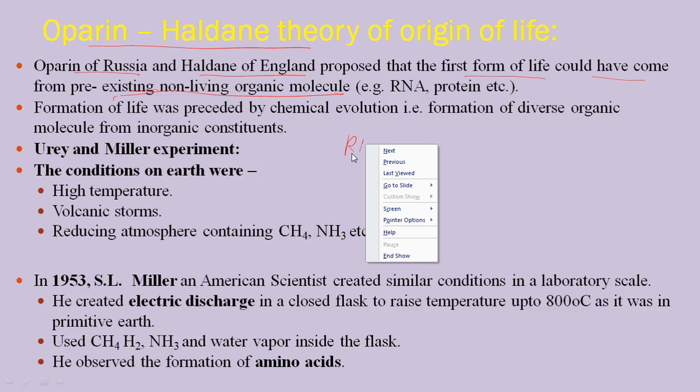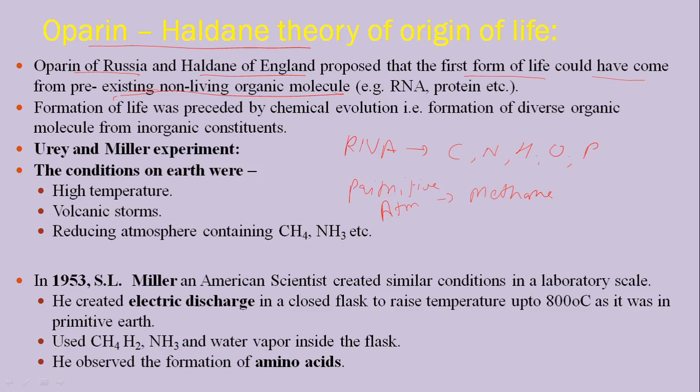In the primitive atmosphere, there is methane, then there is ammonia, there is water vapor, that is H2O, and there is carbon dioxide. So all these elements are basically present in these compounds.